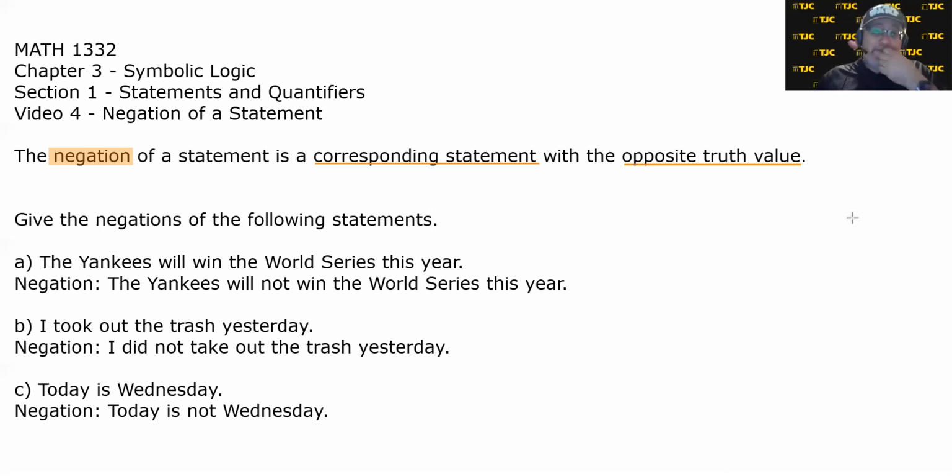Now, if you're going to form the negation of a statement, it's actually pretty easy in most cases. In fact, if you look at the three negations, there's one word that occurs in all of them that basically created the negations. Do you see what that word is? That word is not. The Yankees will win the World Series this year. The Yankees will not win the World Series this year. I took out the trash yesterday. I did not take out the trash yesterday. Today is Wednesday. Today is not Wednesday. But what if a statement already has the word not in it?